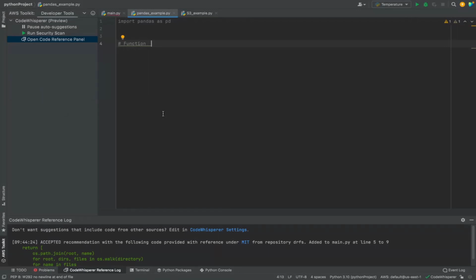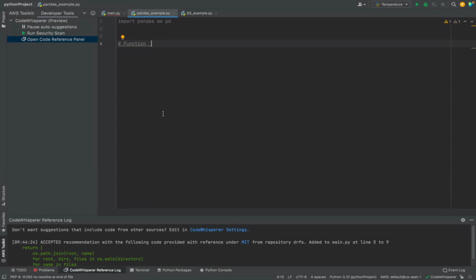First, we will see how we can create a generic function to manipulate or process some data with pandas. Then we'll create a unit test, and then we will wrap up the productivity part with an example of uploading a file to S3, right? And then we'll switch gears to the responsible AI part, where we'll run a security scan and see whether it can find some commonly known issues.